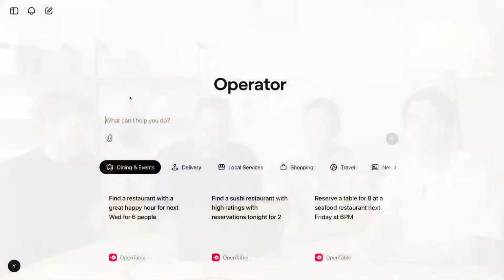Great, thanks Sam. Hi, I'm Yash, this is Casey, that's Ray, and we work on the computer using agent team. We're so excited to show you Operator today. As Sam said, Operator is an early research preview. It will do a lot of cool things. It also makes mistakes, sometimes embarrassing ones. But let's show you what Operator can do.